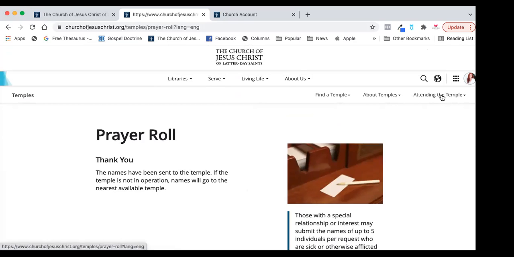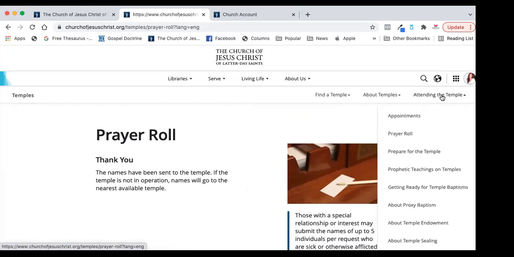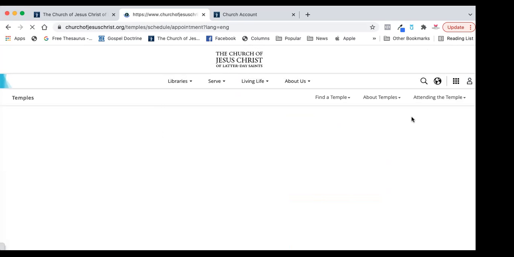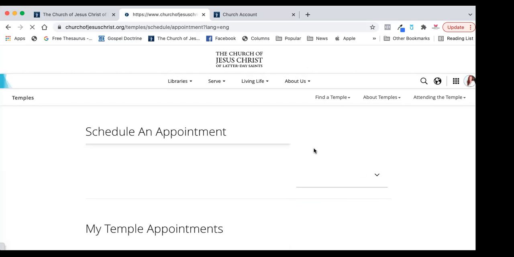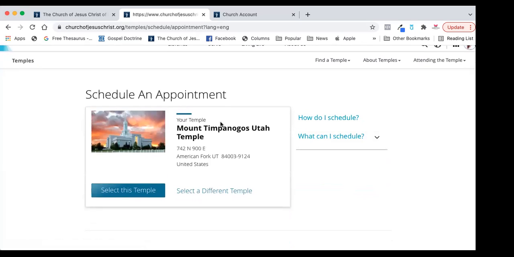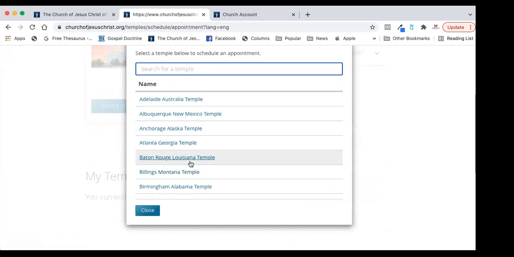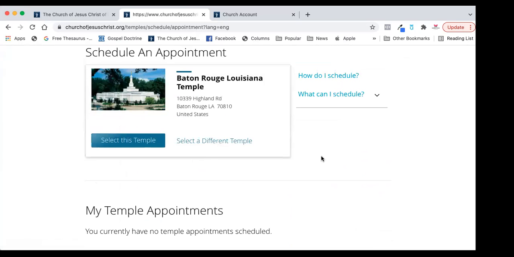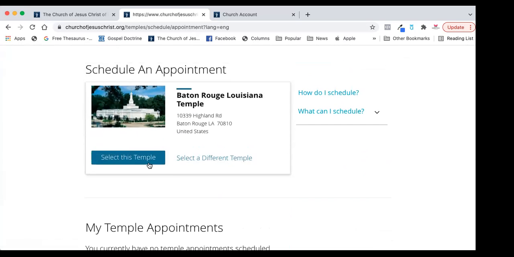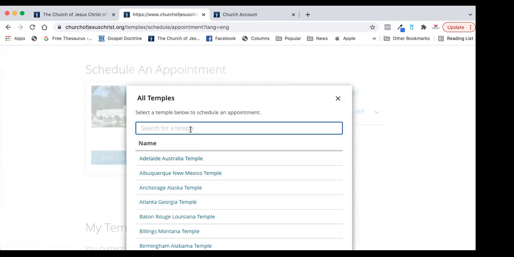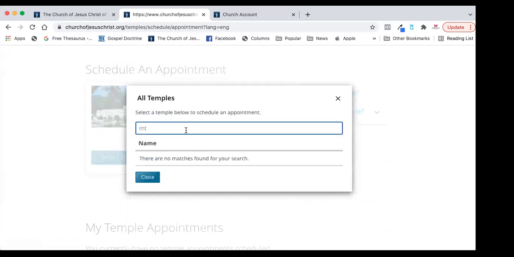You want to make an appointment to attend the temple? Well, first get baptized, and then you wait a year, and then you can go to appointments and pick. You'll have a temple. Mine's the Mount Timpanogos temple. You can also go to a different temple. Say I decided I wanted to go to the Baton Rouge, Louisiana temple. I could do that too. And then you'd go select this temple. But I want to use my temple, which is Mount Timpanogos.